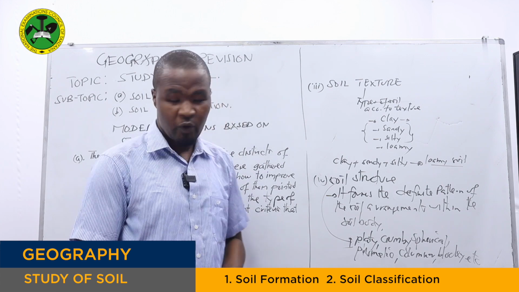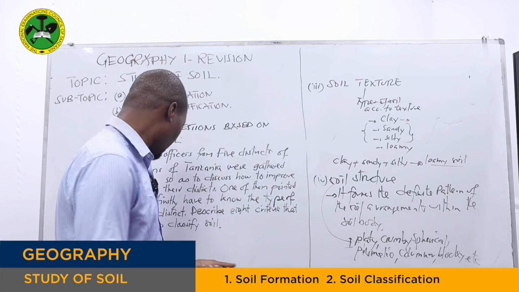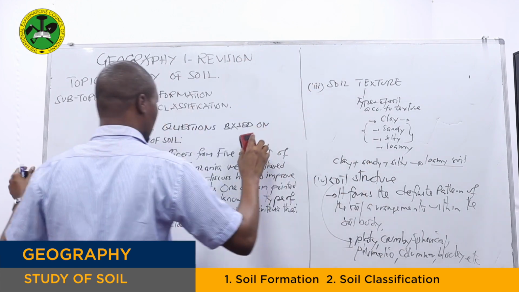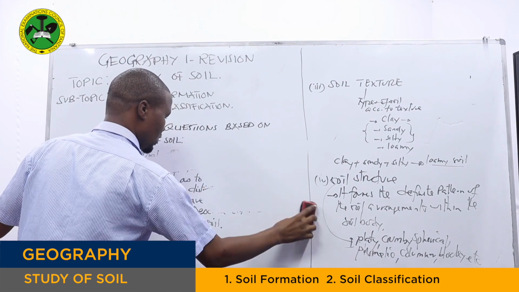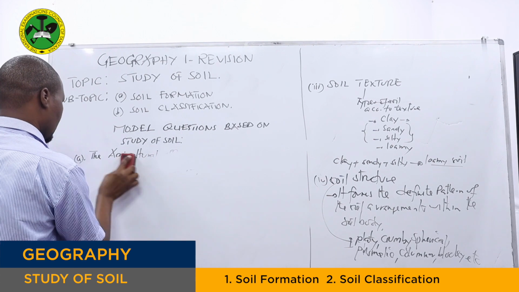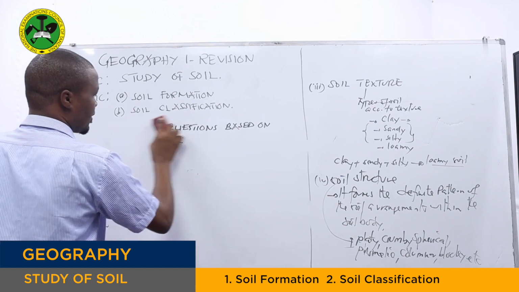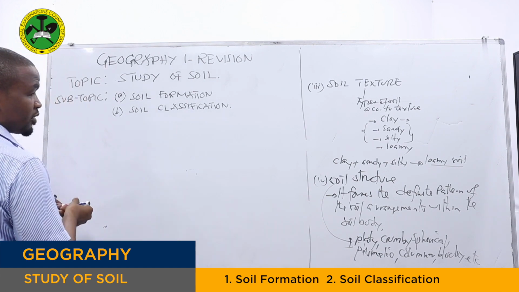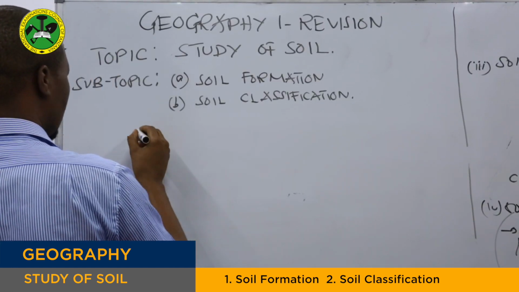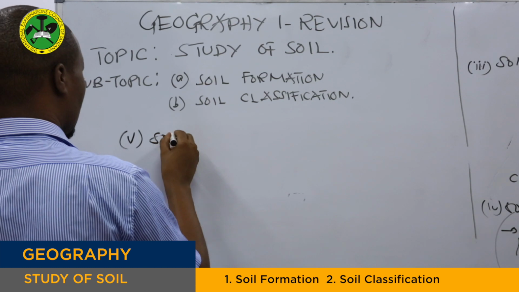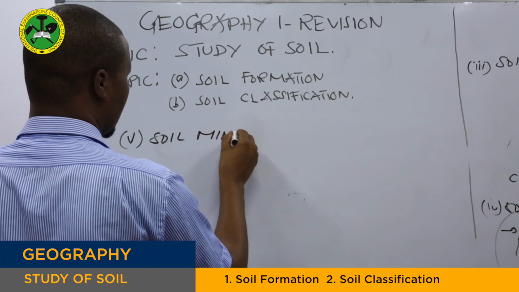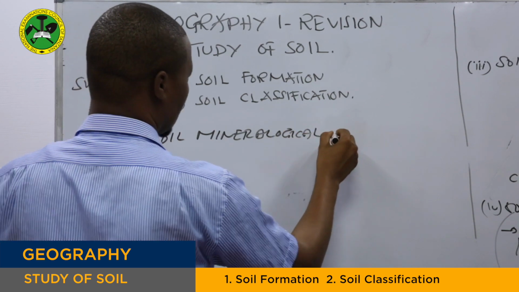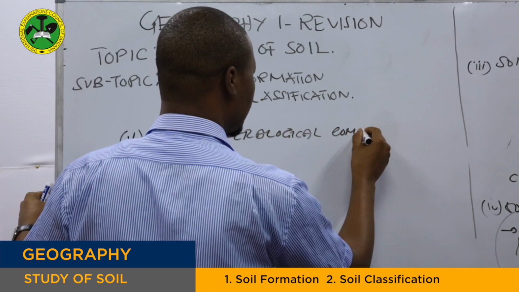Then from there, we have another criterion for classifying soil, which is soil mineralogical composition.